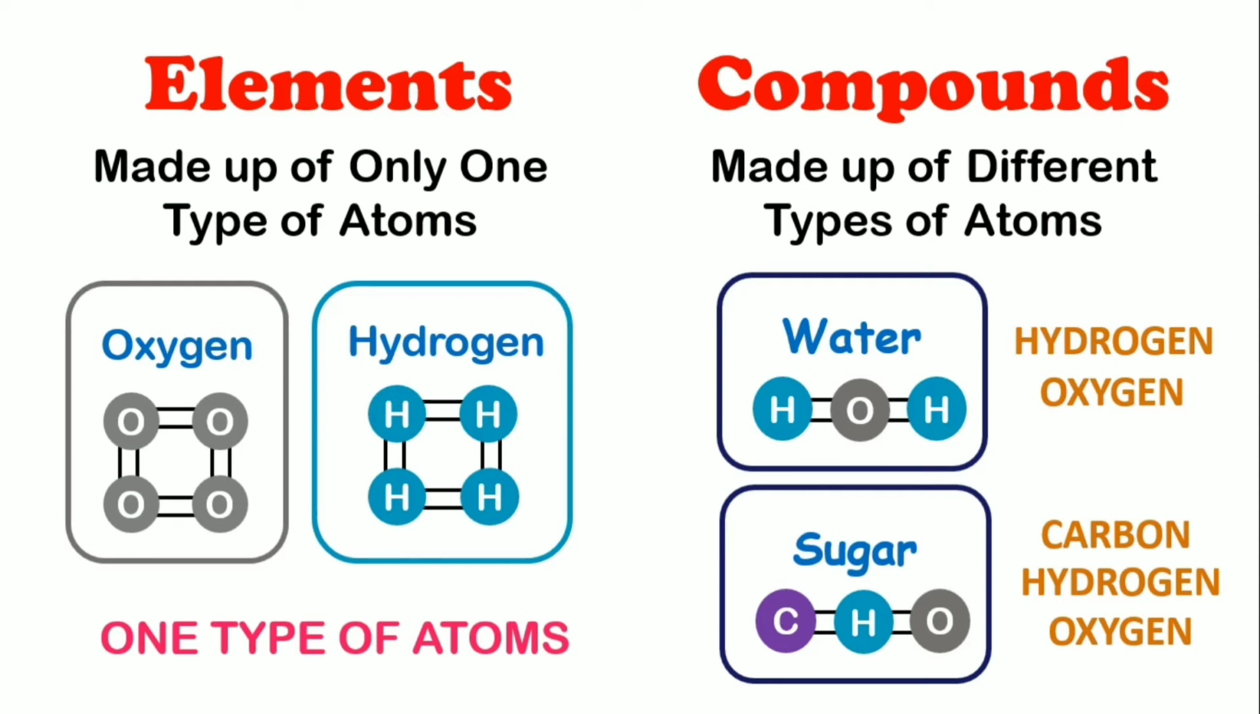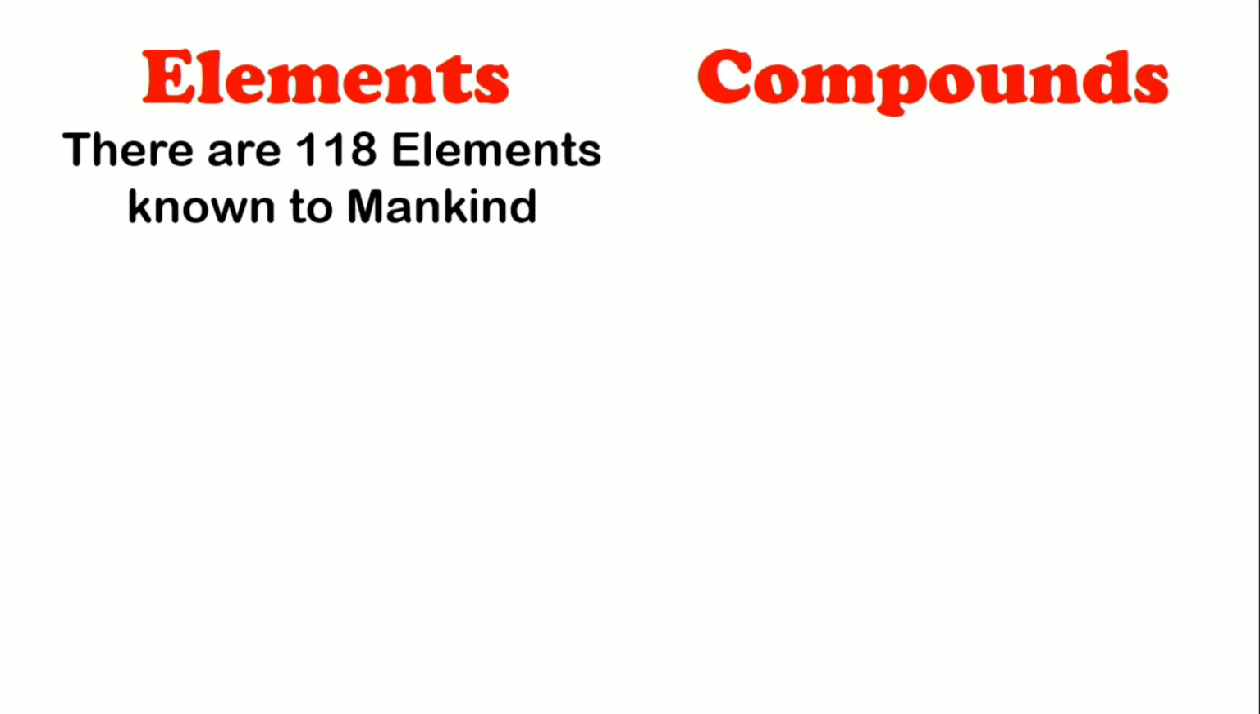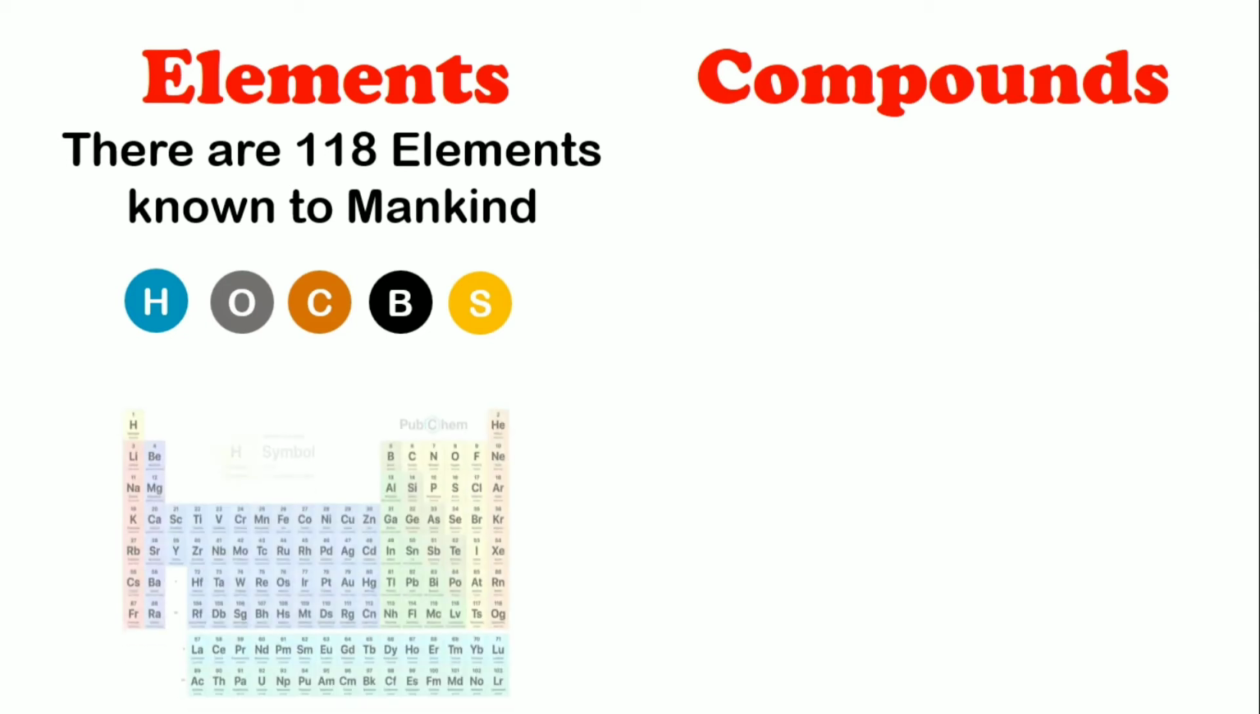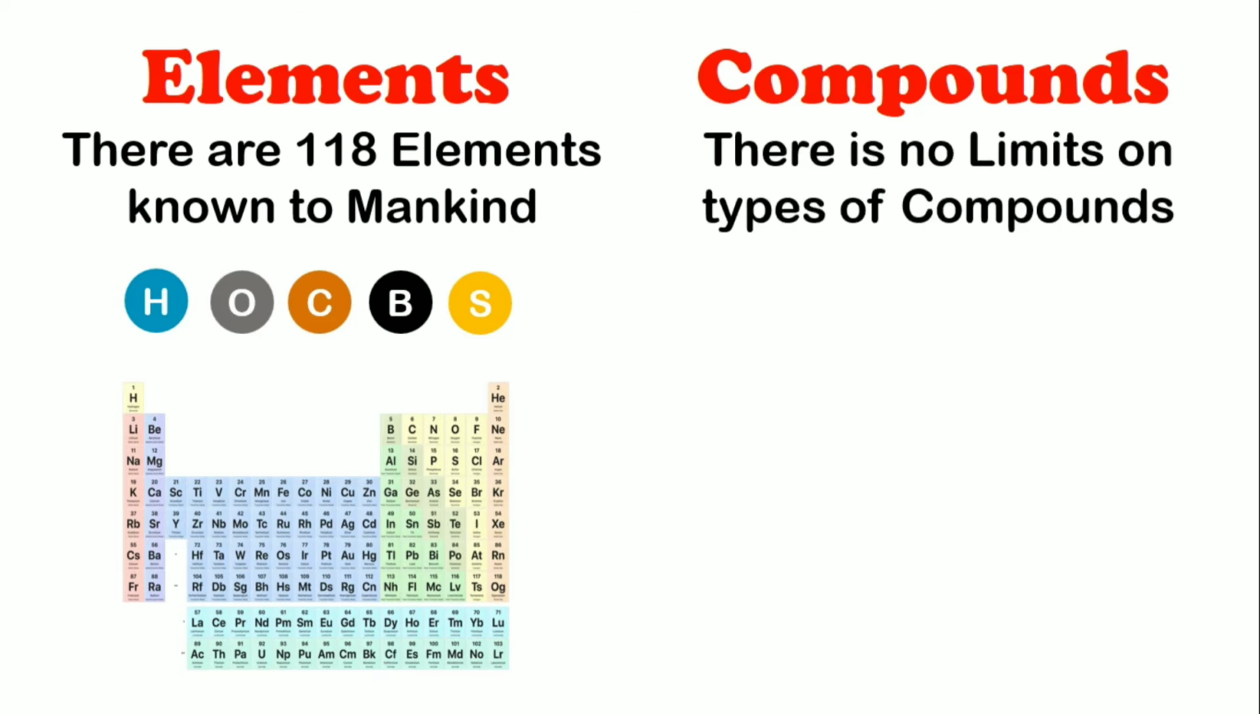The second difference between elements and compounds is that there are 118 elements known to mankind. For example, hydrogen, oxygen, carbon, boron and sulfur and so on. And we can classify all elements in the periodic table, which was the purpose of the periodic table. Whereas in compounds there is no upper limit on the number of compounds.